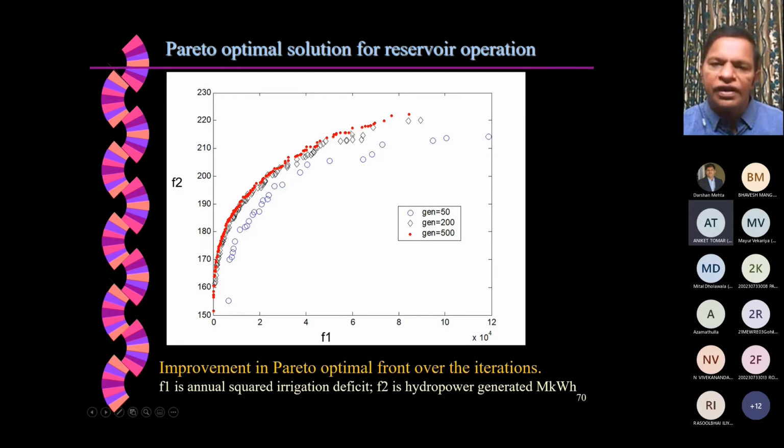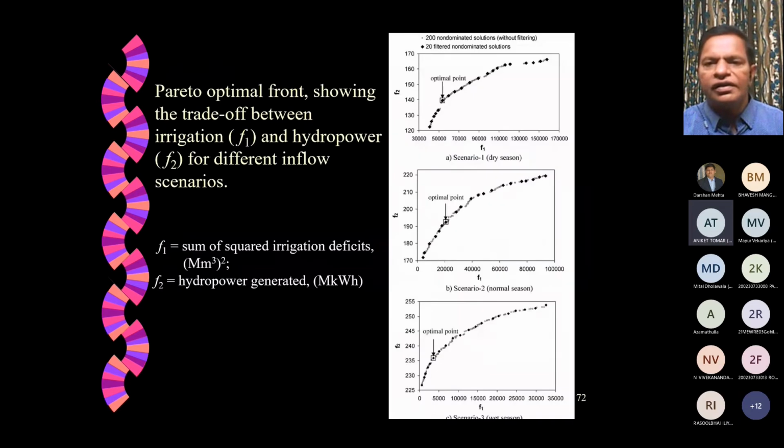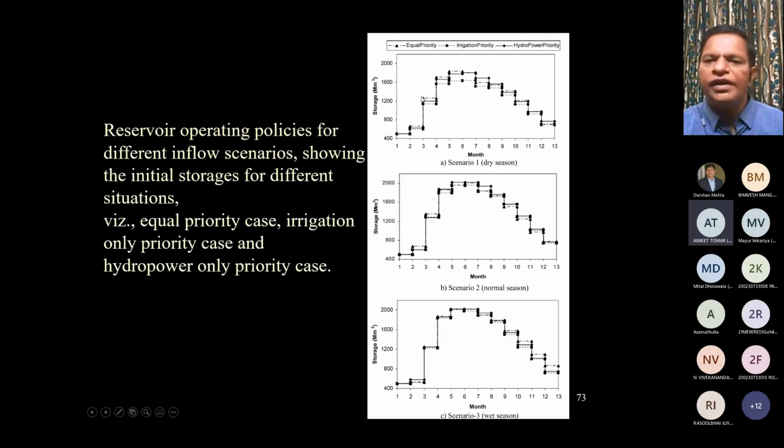If you just take one red dot, that red dot itself tells you lots of stories, because this is the total hydropower produced, but how much water is to be released in each month, to each turbine, left bank turbine, right bank turbine, etc. All those details are available here. So for one optimal point, you have the corresponding operating policy in each month, how much water to be released or what storage should be maintained.